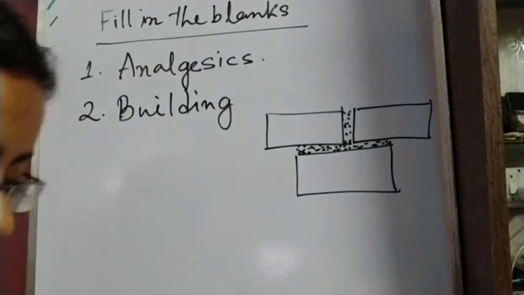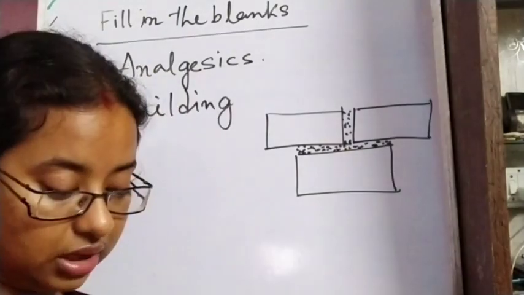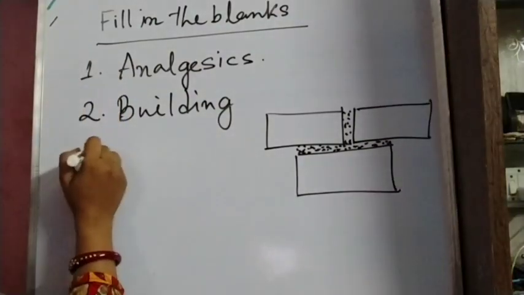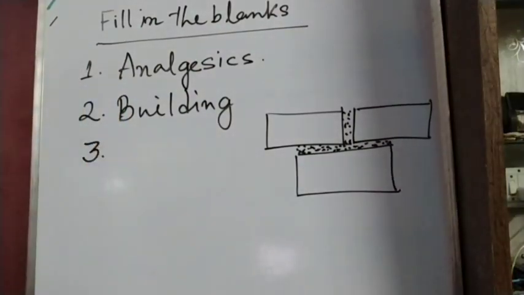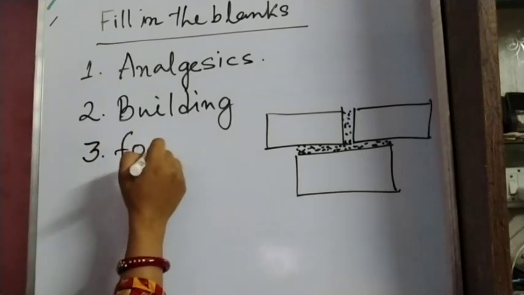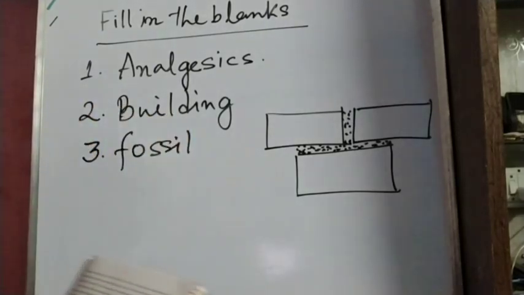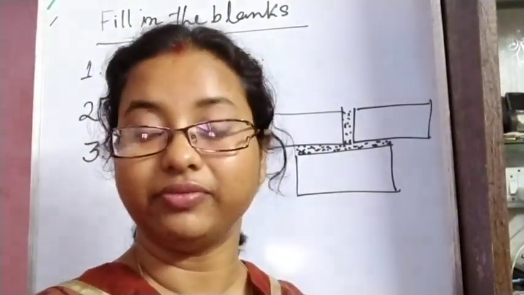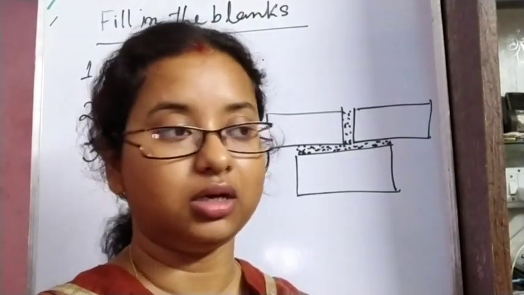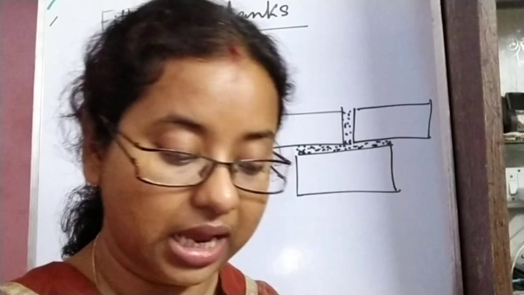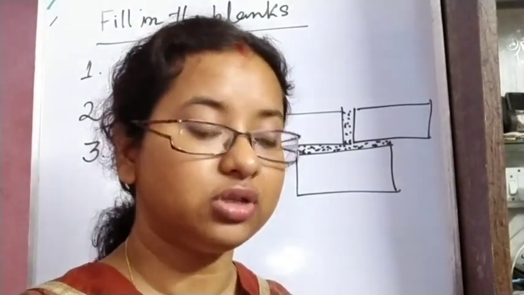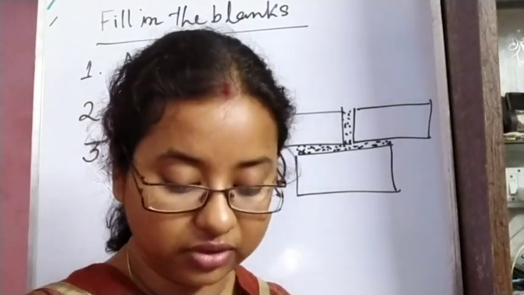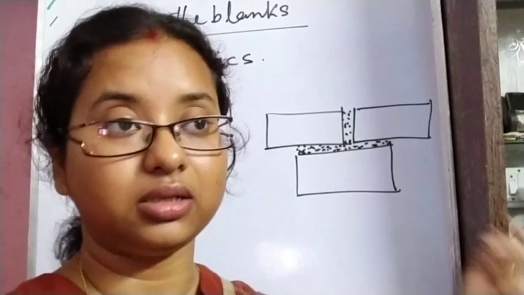Next, coal is a crude or fossil fuel. Coal is a fossil fuel, we know. So this will be fossil. Question number 3: coal is a dash fuel. So this will be fossil. We know what a fossil fuel is. The dead bodies of plants and animals are buried for millions of years, and because of pressure and temperature they get converted into fossil fuel. So coal is a kind of fossil fuel and petroleum is another kind of fossil fuel.